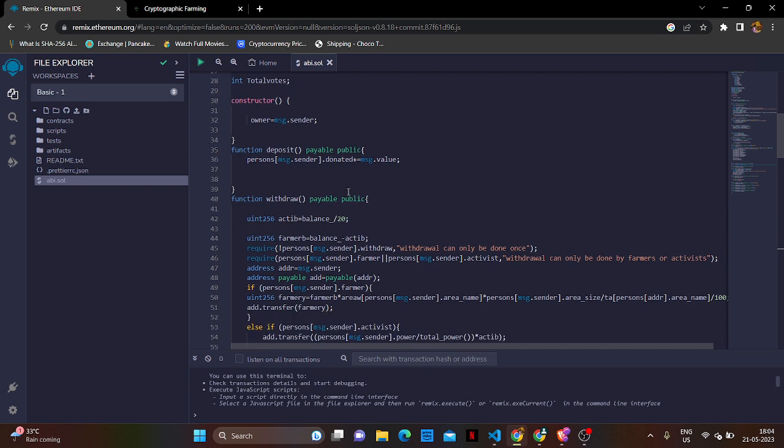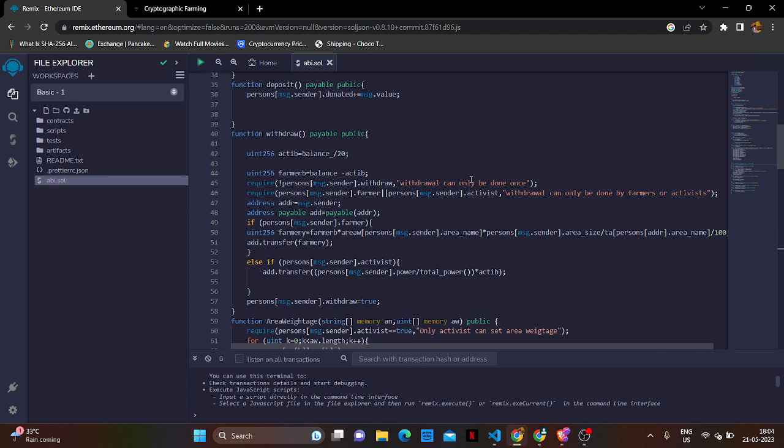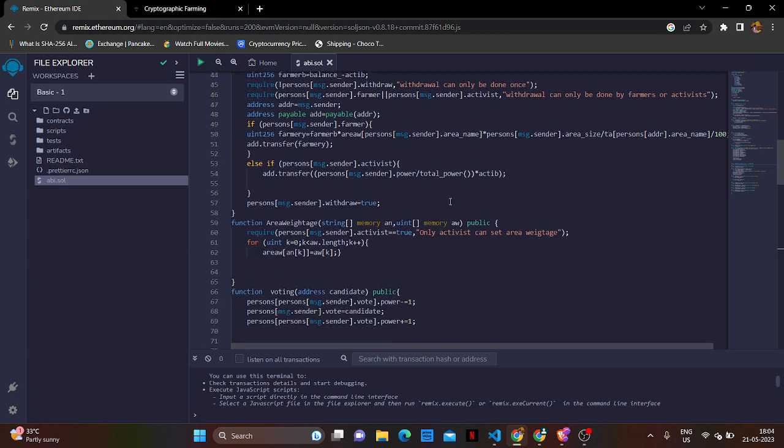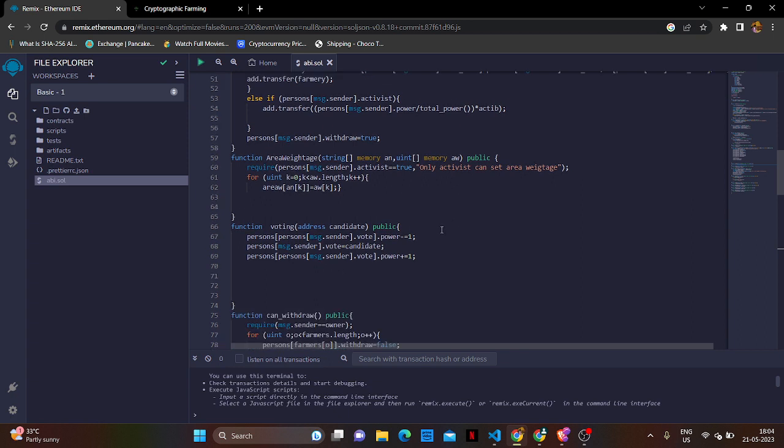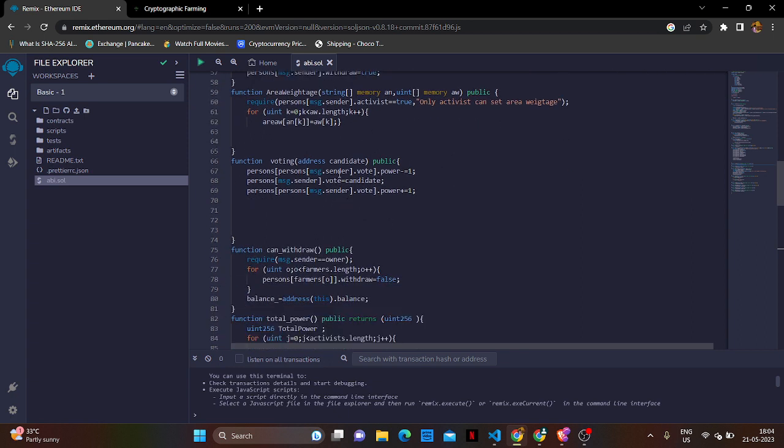So the functions we have: deposit, where anyone who has connected a wallet can deposit an amount, and the withdrawal algorithm, which gives funds to the farmer according to our algorithm. Area weightage is how much disaster the area is affected by, so we can give a reasonable amount to them. For voting, a farmer can vote so that we can declare activists.